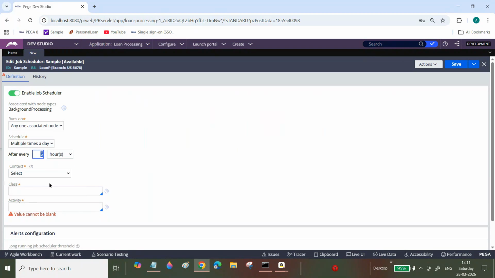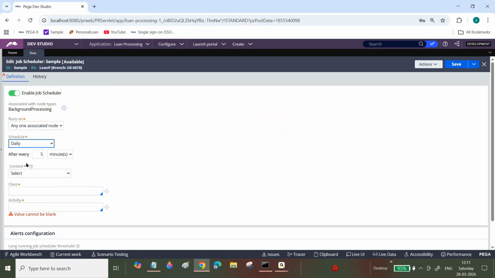Sir, now every 5 hours this activity will execute. Now if I give seconds, every 5 seconds this activity will execute. Whatever logic you write in the activity, that logic will execute automatically. Okay, clear everyone? Now here, multiple times a day: within the day, if you want to execute multiple times, every 5 hours or every 2 hours or every 10 minutes, whatever time interval you want, you can select.